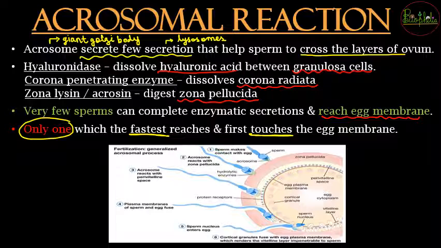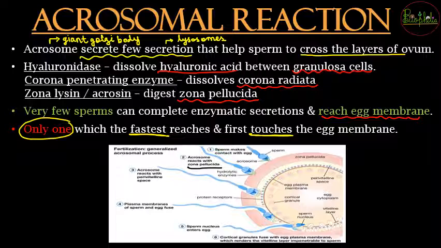So it is just like a running race: whoever runs first and crosses the red ribbon is going to be the winner. Just like that. After that, if you can see in the diagram over here, there are going to be sperms which are going to make contact with the egg. There will be the acrosome which will be releasing and reacting with the zona pellucida.